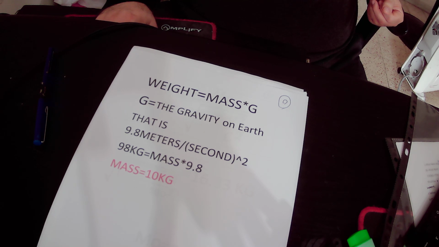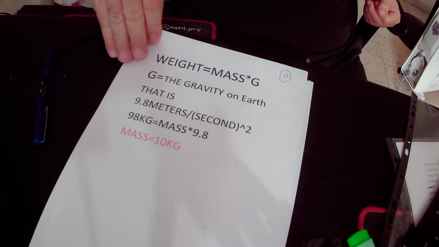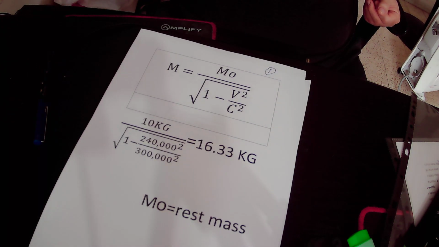So when you move in the spaceship at a speed of 80% of the speed of light, that is 240,000 kilometers per second, according to the mass increase equation of special relativity, his mass in space will be about 16.33 kilograms, but you will not feel it.